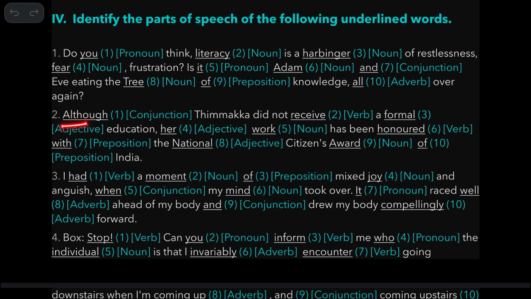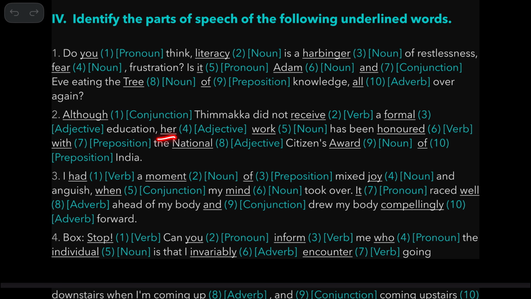Okay, although is a conjunction because it connects two sentences. Here, Timmaka did not receive. Receive is a verb. A formal education. Formal is an adjective. This is a noun, so formal is an adjective. Her work, her is an adjective. Of course, this is basically a pronoun, a possessive pronoun. But then you see here, this is a noun, and though it is basically a possessive pronoun, it does the work of an adjective describing this noun.